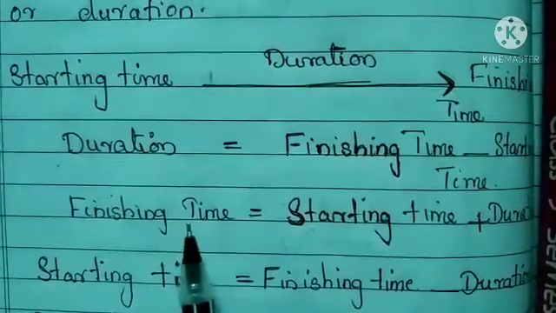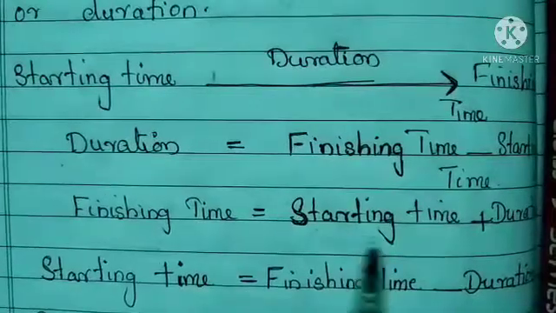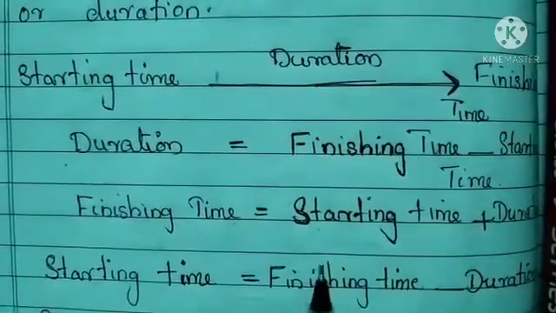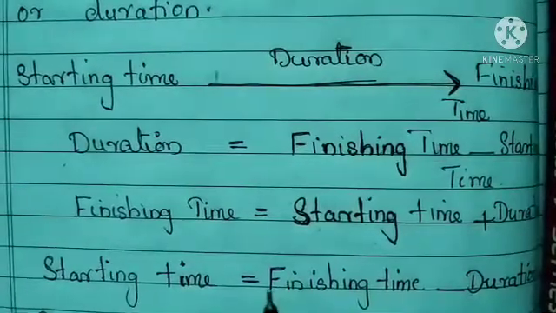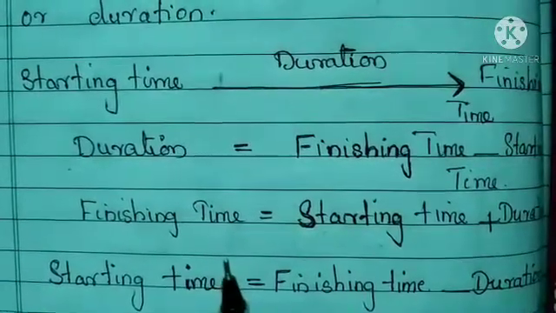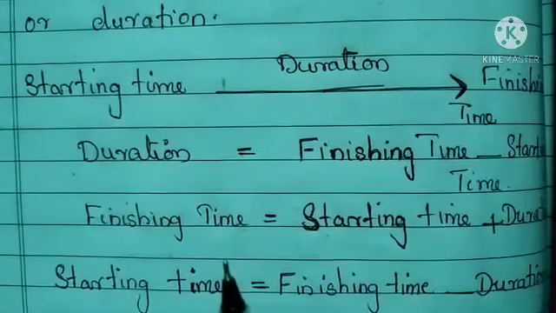To calculate finishing time, what will we do? Starting time plus duration. If you have started your study at 5 o'clock and studied for 2 hours, it will be finished at 7 o'clock. Starting time plus duration: 5 o'clock plus 2 hours.